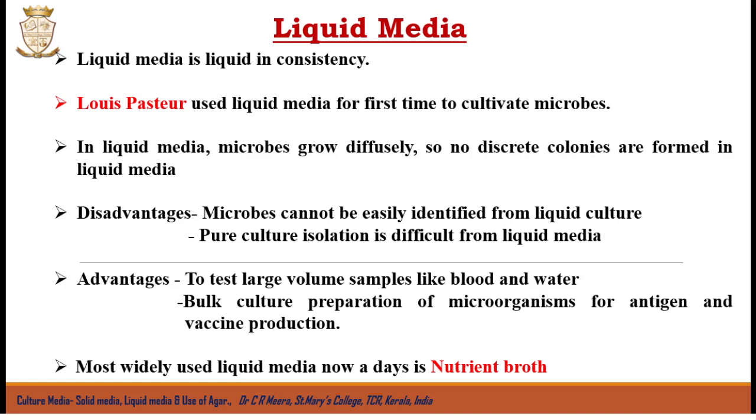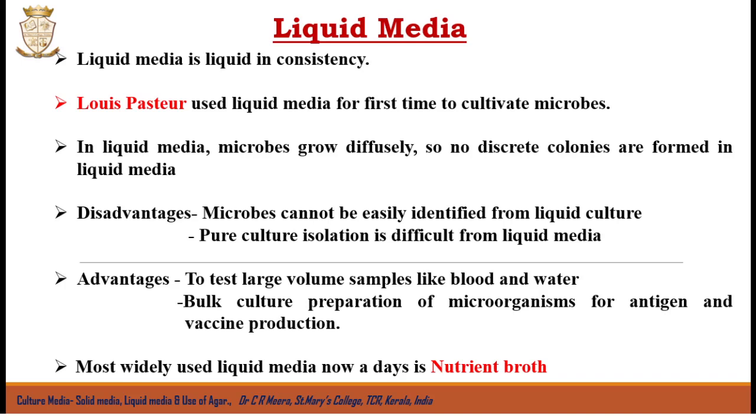So liquid media is usually liquid in its consistency. Louis Pasteur was the first person to make use of liquid media to cultivate microorganisms. He actually used urine and meat broth as the liquid media. Usually, we know that when we inoculate particular organisms in a suitable media, it will produce a clone of cells.